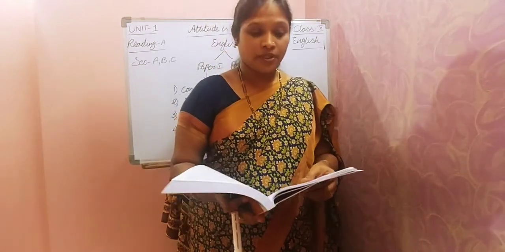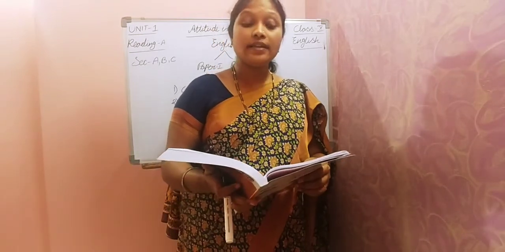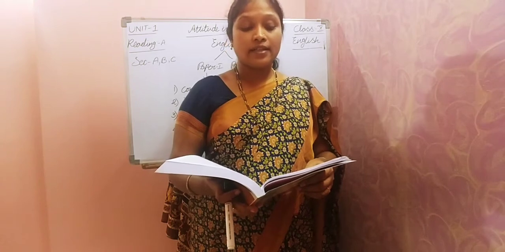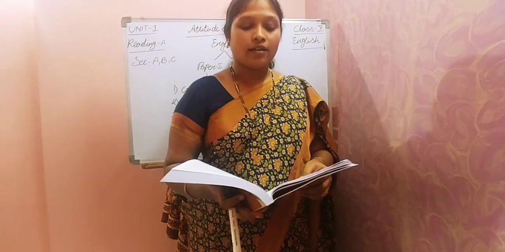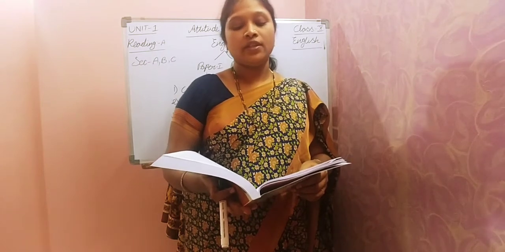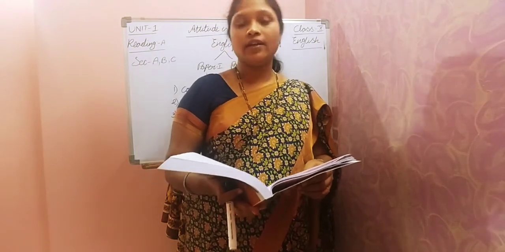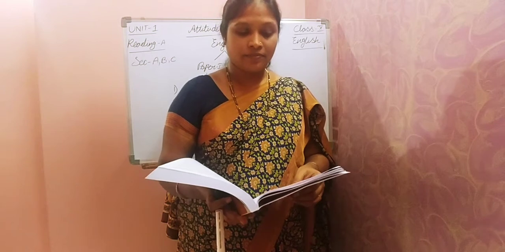Let us see the second question. I would be lost without it. What does it refer to? So in the given sentence, it means what? This one we already discussed, children, while we were reading the lesson. So what is our answer for this one? Which one is correct? See all the options and tell me. Yes, D is correct. Nick's small foot which is on his left hip. So he had given one statement like that. I would be lost without it.